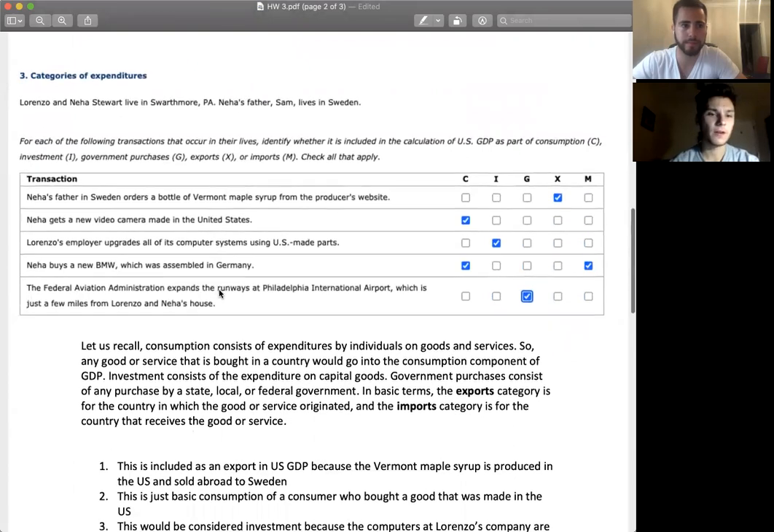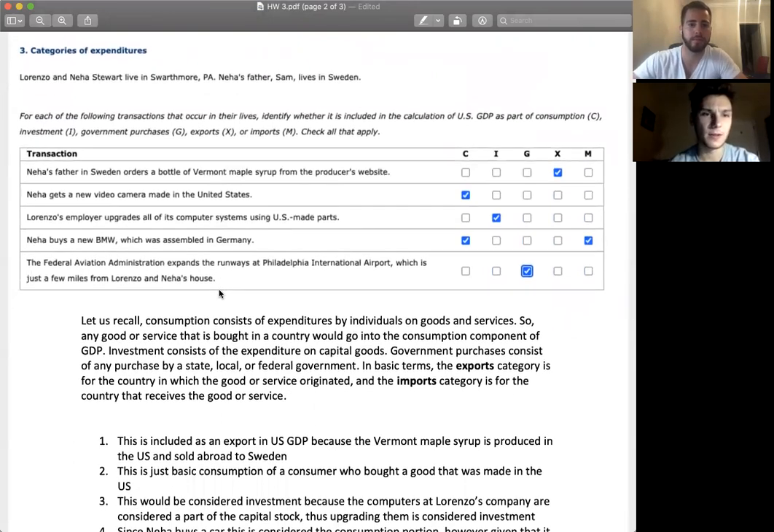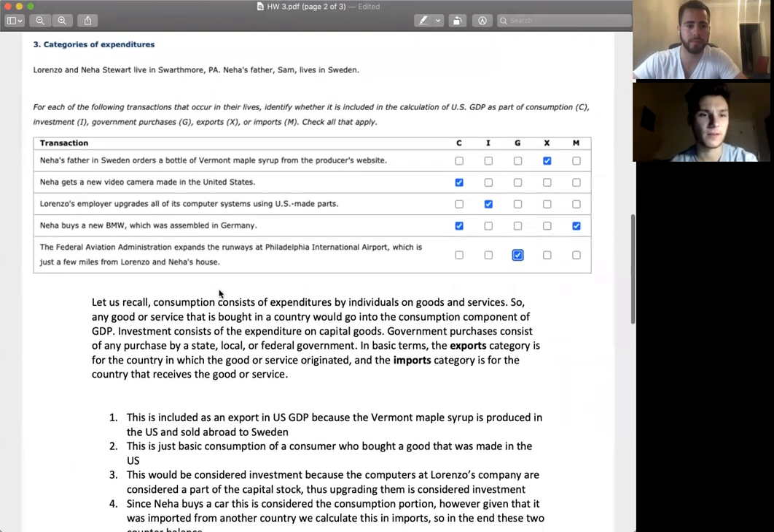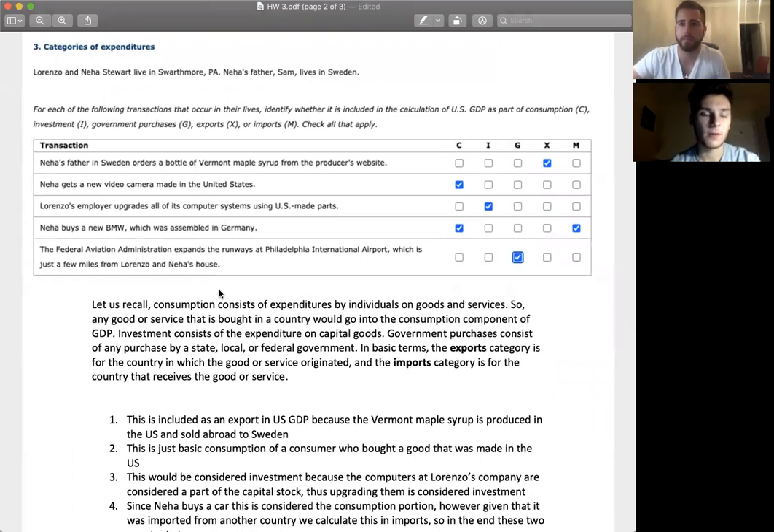All right, so I'll talk a little bit about questions 3 and 6. In these ones, you're going back to that equation of GDP, which is all of the consumption, investment, government purchases, exports, and imports.